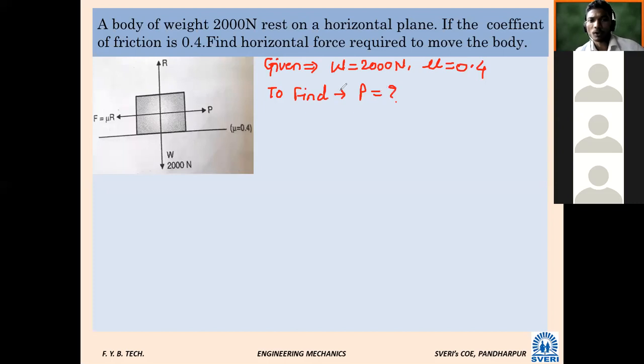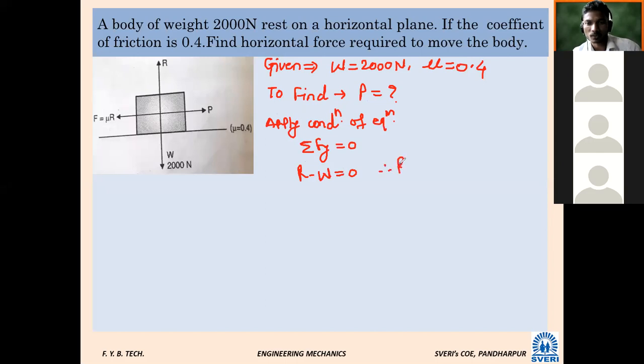Now what will be the value of R? Here we cannot directly write R is equal to. For that we have to apply conditions of equilibrium. Summation of Fy is equal to 0: R minus W is equal to 0.